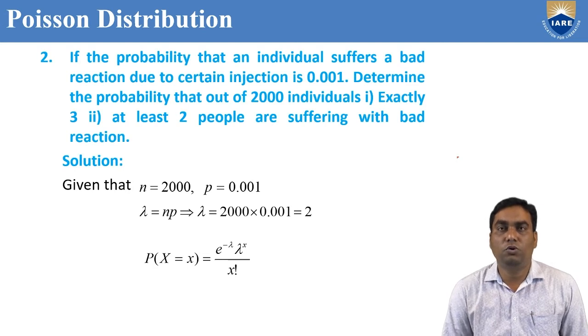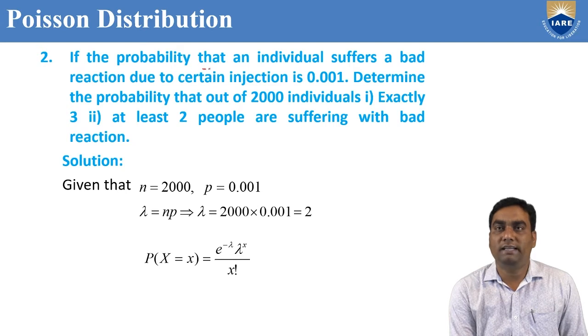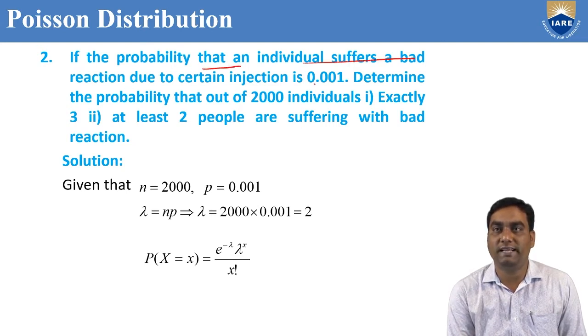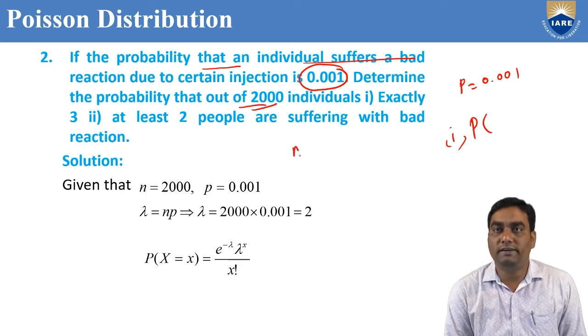Suppose if you go to another problem on Poisson distribution, the probability that an individual suffers a bad reaction due to certain injection is 0.001. P is given directly, 0.001. Determine the probability that out of 2000 individuals, N equal to 2000, exactly 3, X equal to 3, we need to find. First sub question.